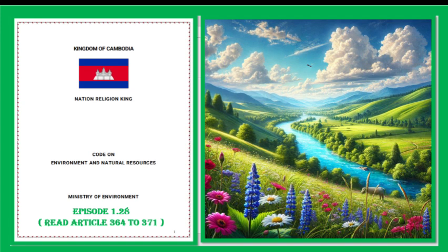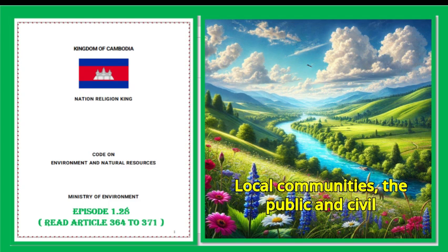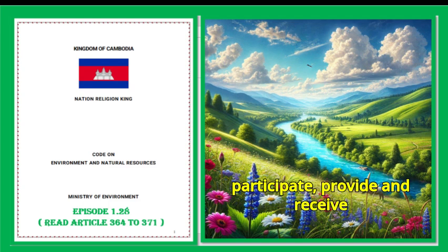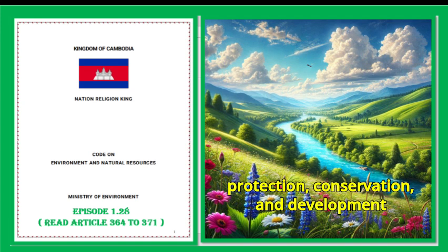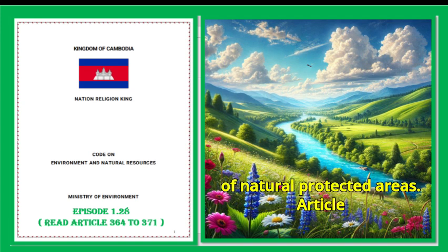Chapter 6. Local communities' participation and rights to use. Article 368. Participation. Local communities, the public, and civil society shall be encouraged to participate, provide, and receive information concerning the management, protection, conservation, and development of natural protected areas.